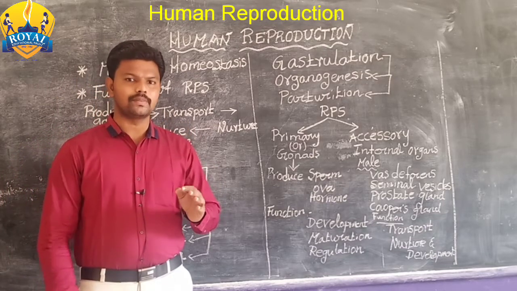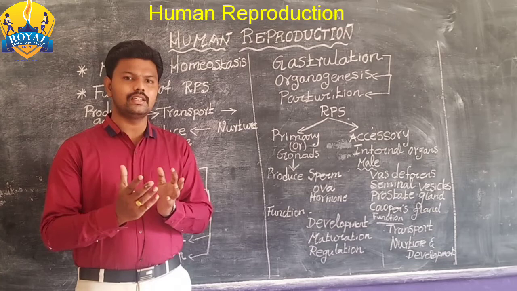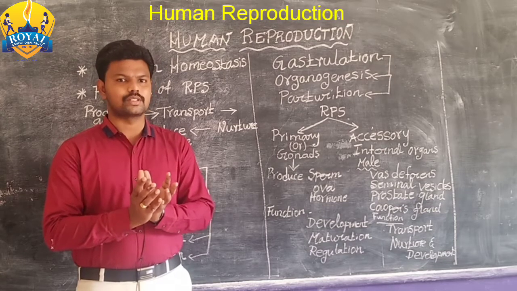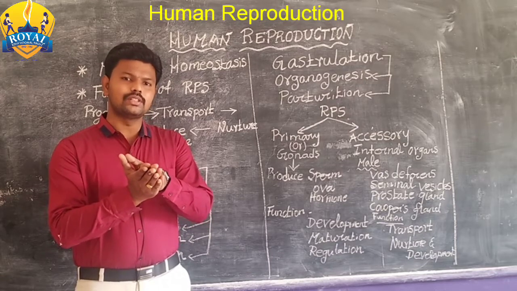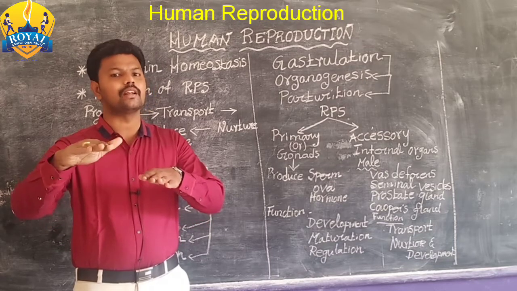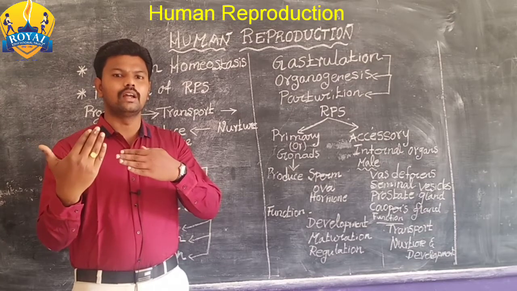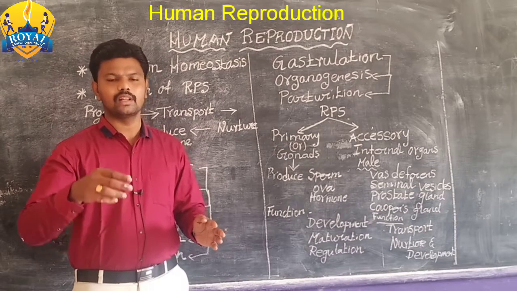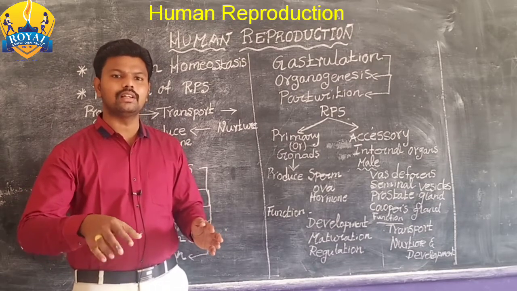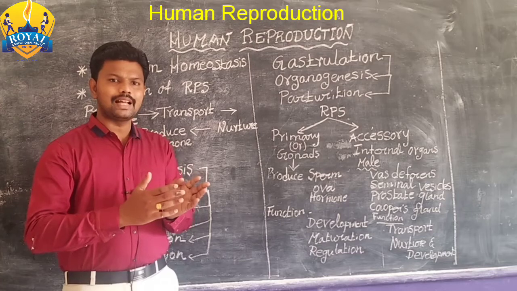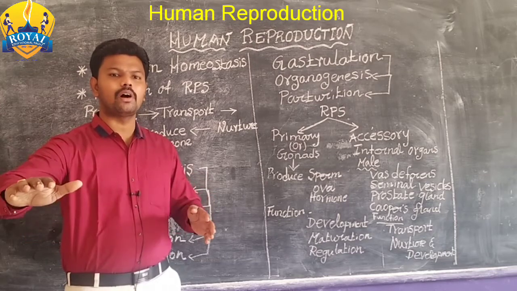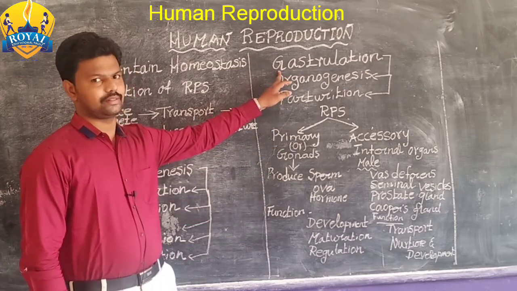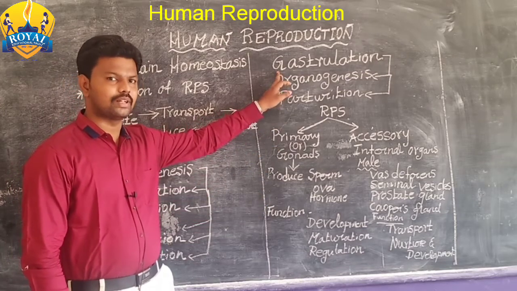The fertilized zygote develops into a multicellular ball-like structure called a blastocyst. Now the blastocyst is divided into three layers. The outer layer is called ectoderm, the middle layer is called mesoderm, and the inner layer is called endoderm. From the blastocyst, the layer formation occurs. That stage is called gastrulation.